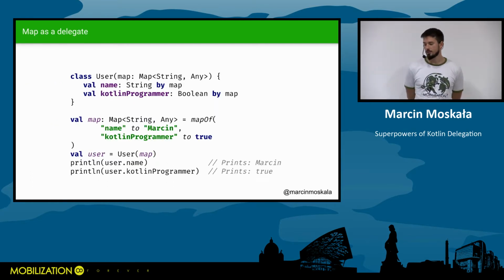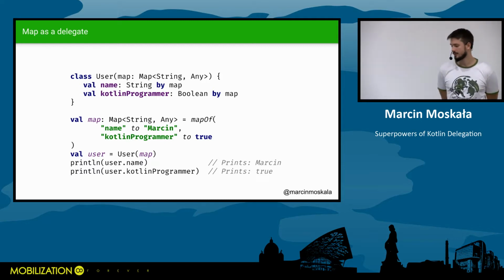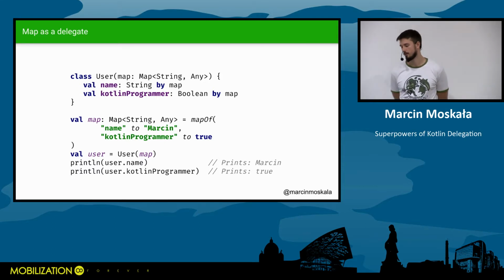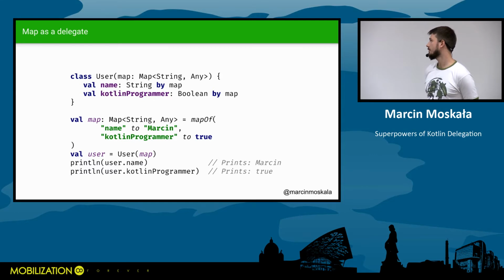One additional example from the standard library is that a map can be used as a delegate, a map with keys of type String. It works very, very simply. Whenever we ask for a property, for instance a name, it searches this map and looks for a key with the string name. If it finds it, it gets it, casts it to its type, and basically returns it. So if we have some maps that we want to parse into some object, we can do it this way.